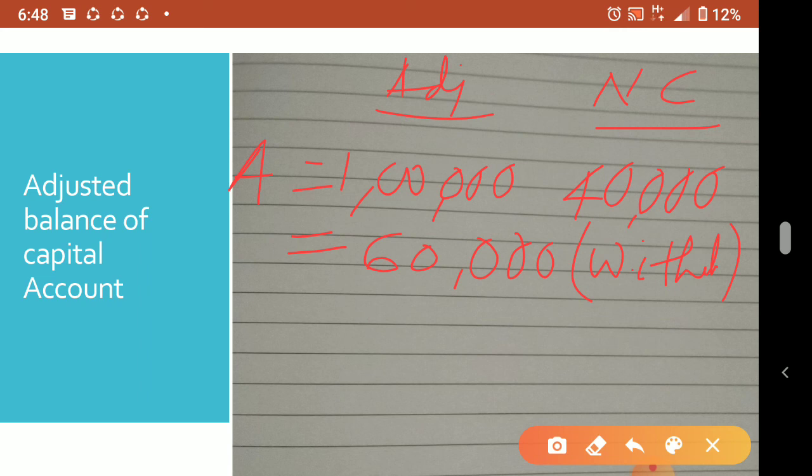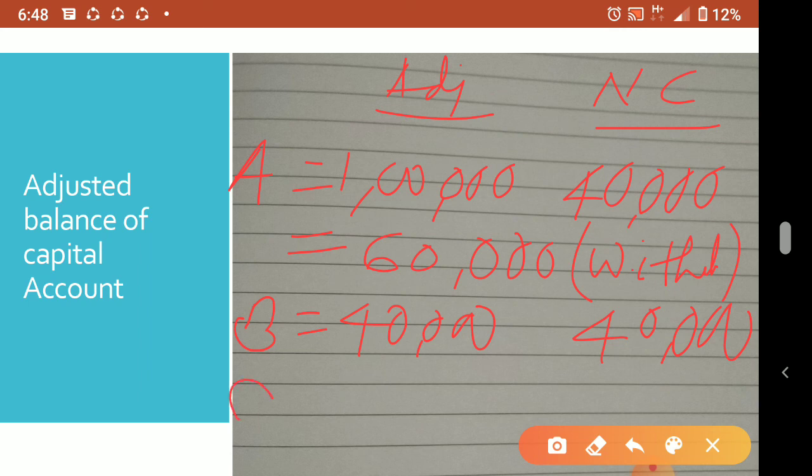Now for B, adjusted capital is 40,000 and the new capital is also 40,000. So for B, no need to bring any additional capital, no need to withdraw any amount, same amount only. Understood? No? For A, actually he is having 1 lakh, but his new capital is 40,000. So he is maintaining extra amount, so he can withdraw 60,000 extra.